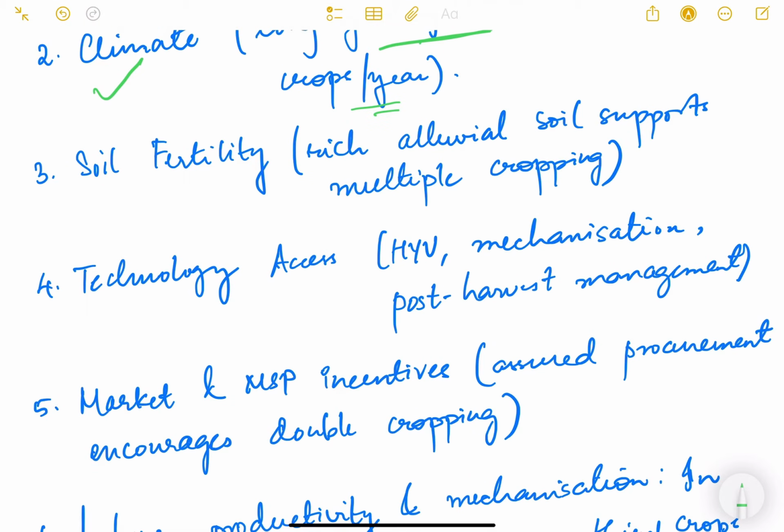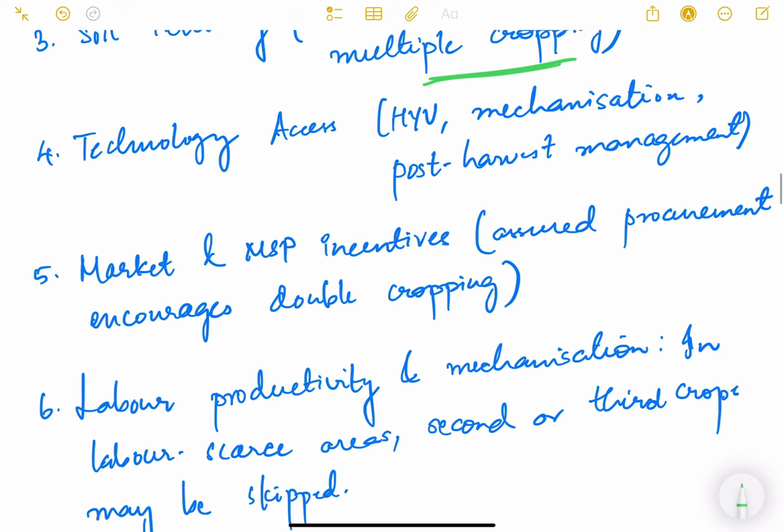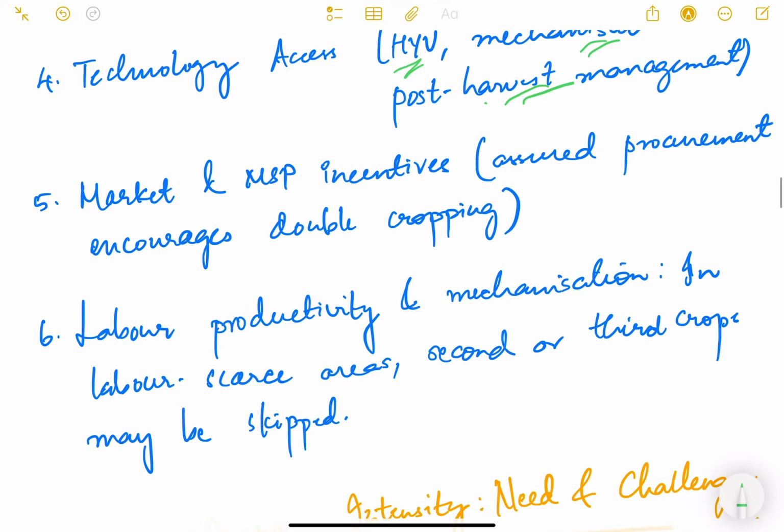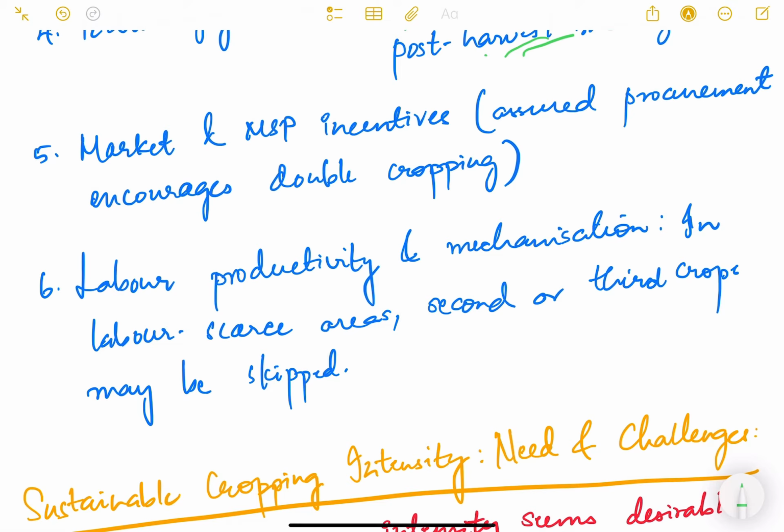Soil fertility, right? How fertile the soil is. Rich alluvial soil supports multiple cropping, for example in North India. Technological access is also important, like high yield variety seeds, mechanization, post-harvest management. All these factors also affect how easily a farmer can grow more than one crop in a given land. Then market and MSP incentives. Assured procurement encourages double cropping, like for example the rice and wheat cycle in Punjab and Haryana and also some parts of UP.